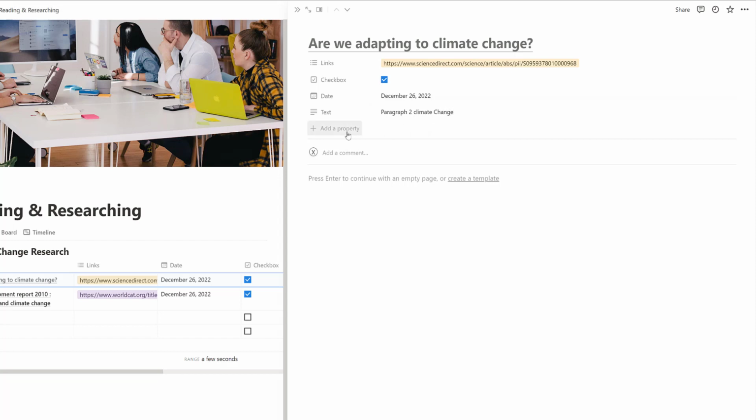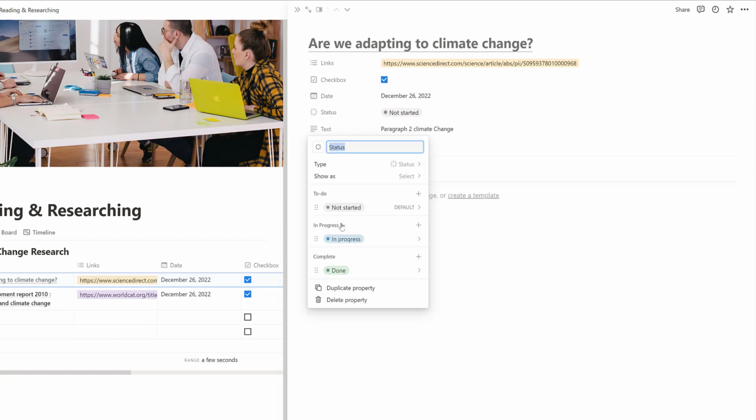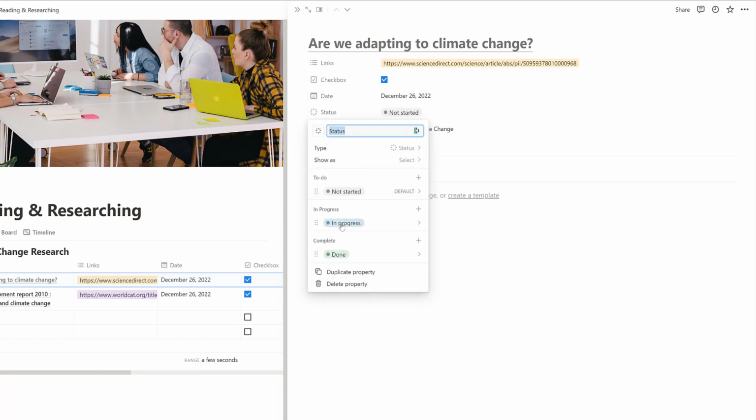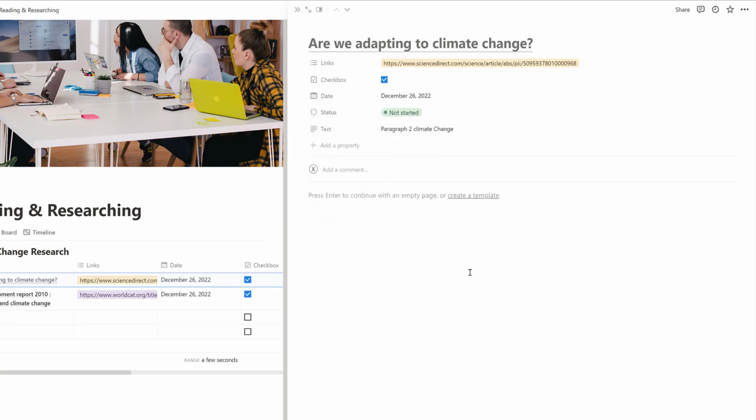Also, you can come down here, add a property. So you might want to add something else selected in there. For example, you might actually put in there, do you know, I like a status in there. So is it in progress? Yes, it's in progress. So you've got three options: not started, in progress, done. So I'm going to put not started, and you can choose your own color there. Let's put green, yeah. Tap off that.